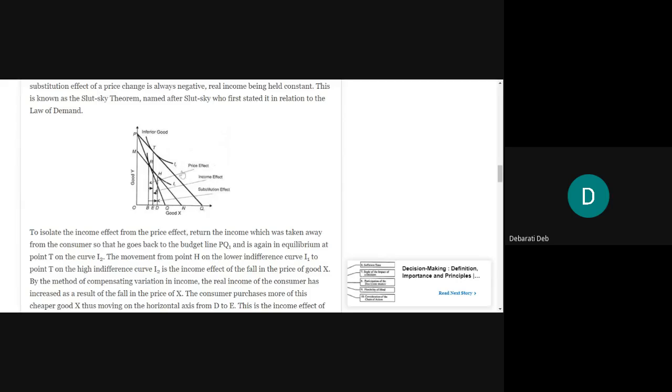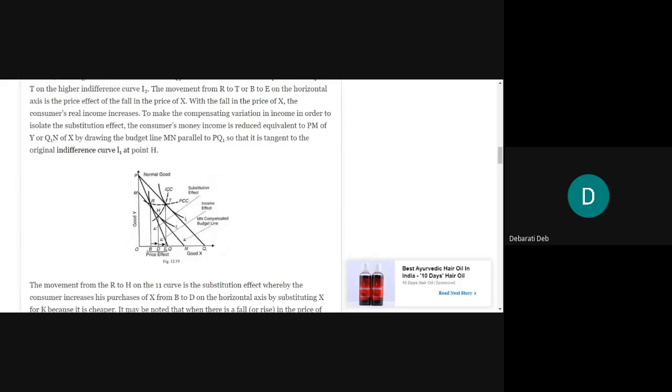Now this diagram doesn't stand for the explanation which I am giving now. This diagram is for a different type of good. This is for an inferior good that we will do after we finish normal good. This is an uploaded material, so this mismatch of the diagram with the explanation has occurred, but the explanation that we will do today for identifying the income effect is for this diagram only.